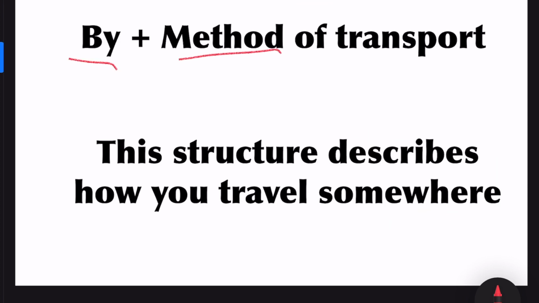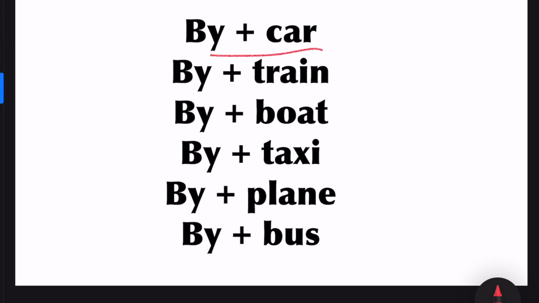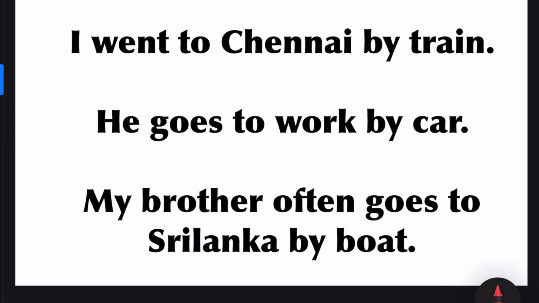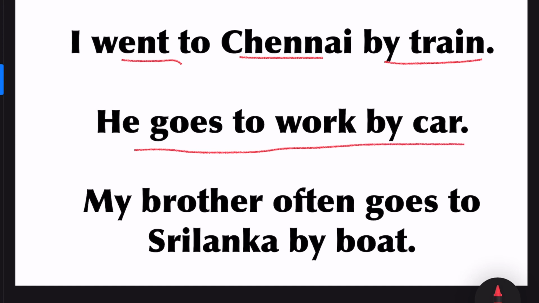By plus method of transport. This structure describes how you travel somewhere. By car, by train, by boat, by taxi, by plane, by bus. Example sentence, I went to Chennai by train. He goes to work by car. My brother often goes to Sri Lanka by boat.